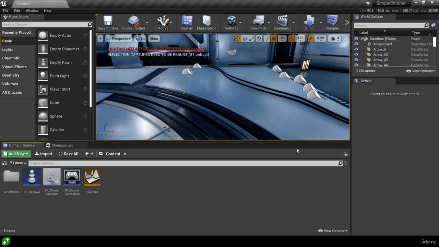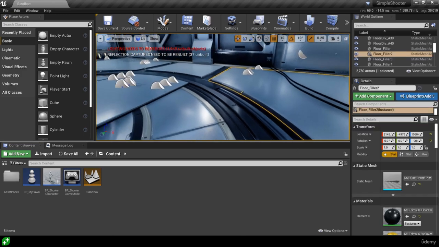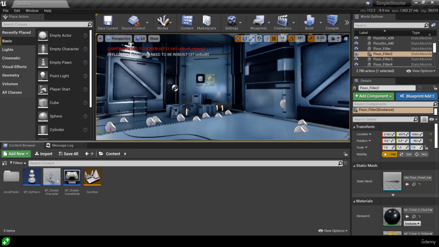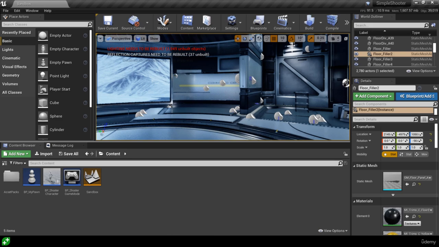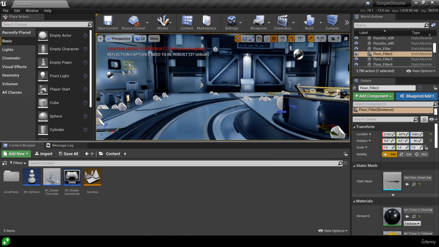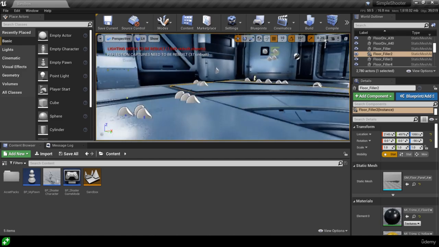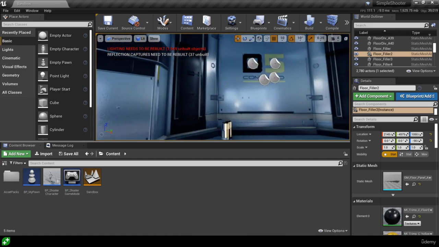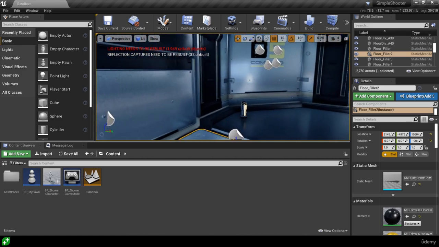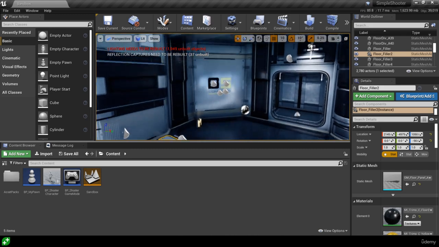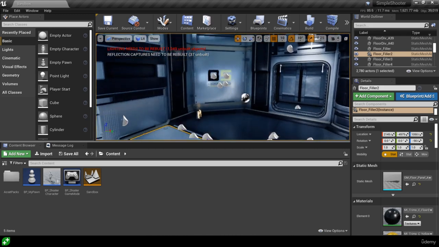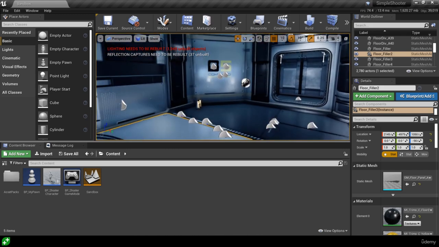So we want to be able to move around our scene using the controller. I can already do this when I am not in play mode. So we want to be able to do the same sort of movement as this with panning with the right stick and with moving around left and right with our left stick. And we can also go up and down, but that's not something that our pawn is going to be able to do because it's not a flying pawn.